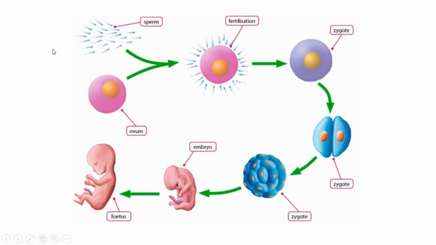So basically we can say that when sperm fuses to an egg, fertilization occurs. After fertilization, the next product is the zygote. The zygote divides several times to be an embryo. The embryo grows to be a fetus.